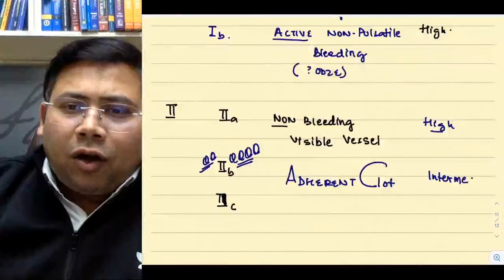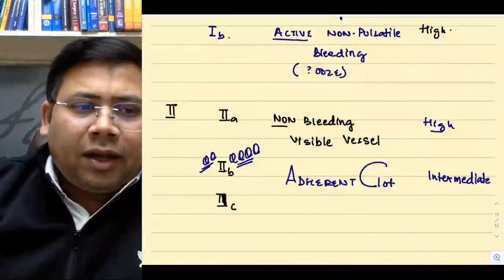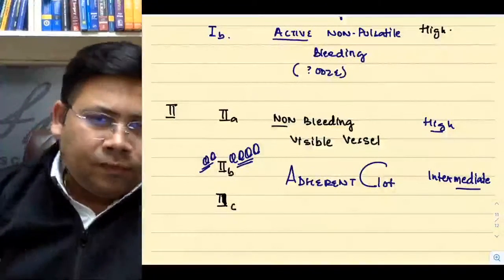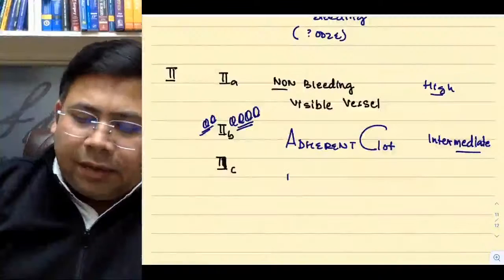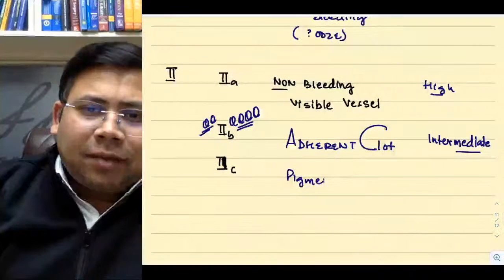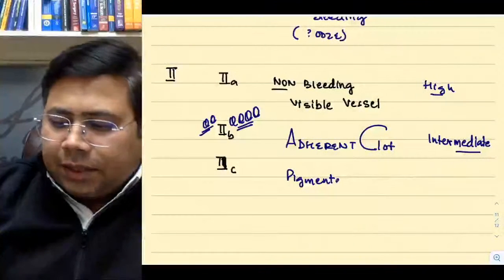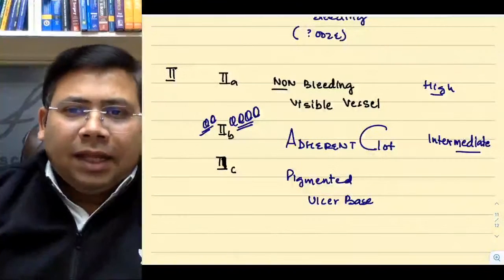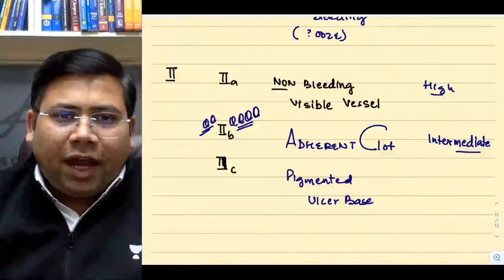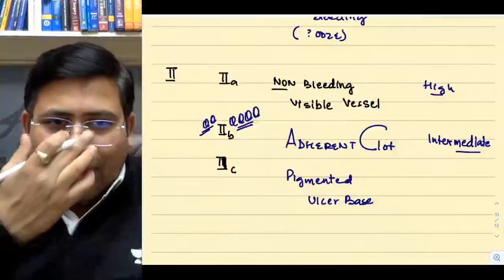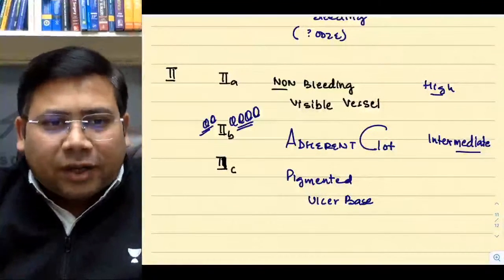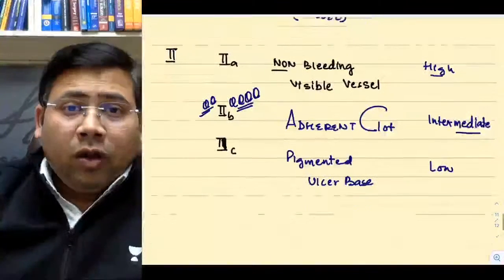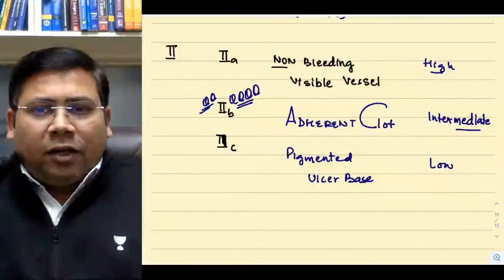Do you know a clot has 2 fates? Munib, a clot has 2 fates. Either it will heal or it will get dislodged. 2C is a pigmented ulcer base. Yes or no? Pigmented ulcer base. And now this is on the right direction. Why pigmentation? Because of hemosiderin. It has bled and that is why hemosiderin is there. That is why pigmentation. So risk of rebleed is what? Low. So 2A high, 2B intermediate, 2C low.